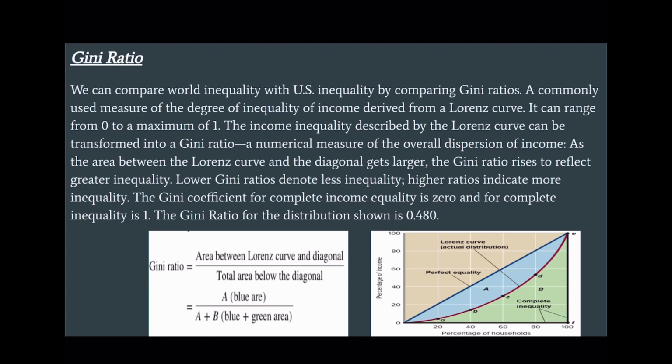Gini ratio. We can compare world inequality with US inequality by comparing Gini ratios, a commonly used measure of the degree of inequality of income derived from a Lorenz curve. It can range from 0 to a maximum of 1. The income inequality described by the Lorenz curve can be transformed into a Gini ratio, a numerical measure of the overall dispersion of income. As the area between the Lorenz curve and the diagonal gets larger, the Gini ratio rises to reflect greater inequality. Lower Gini ratios denote less inequality. Higher ratios indicate more inequality. The Gini coefficient for complete equality is 0 and for complete inequality 1. The Gini ratio for the distribution shown is 0.480.